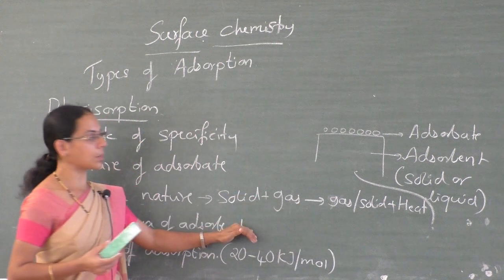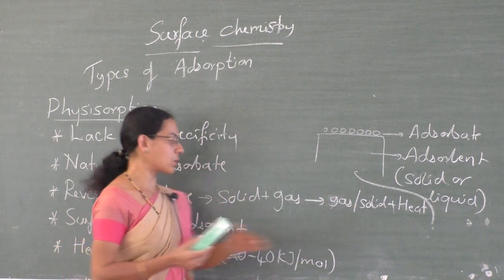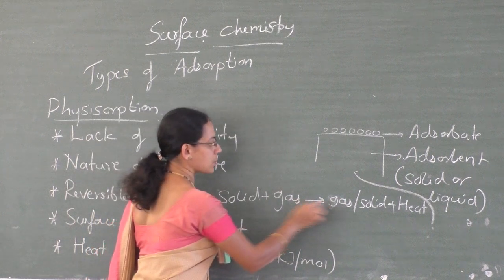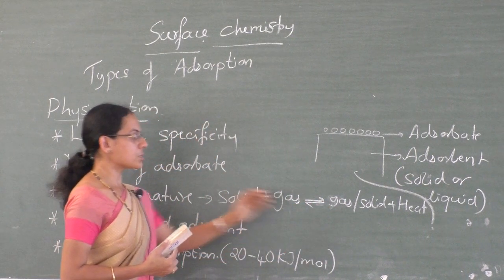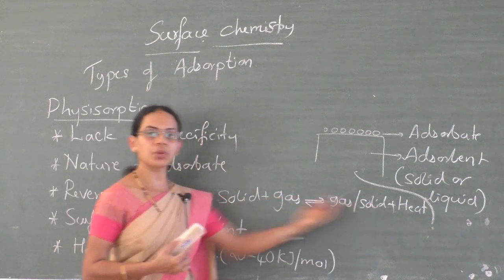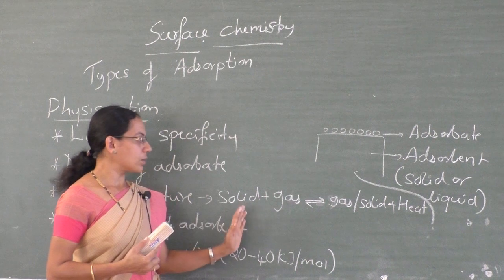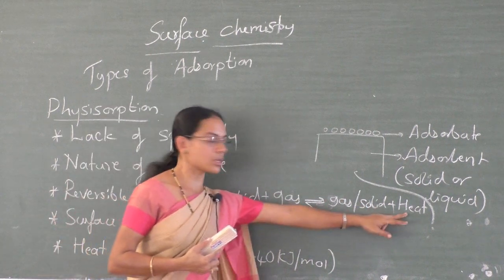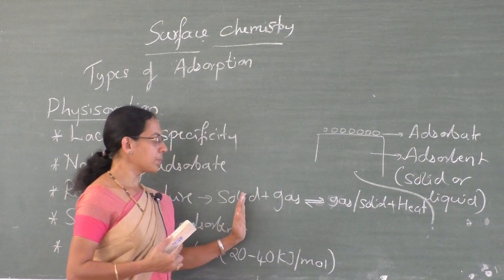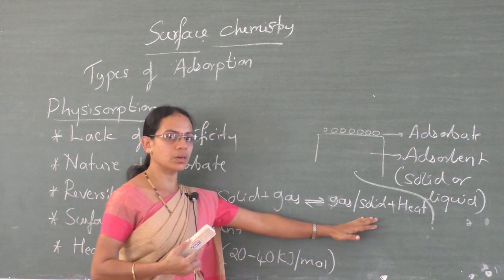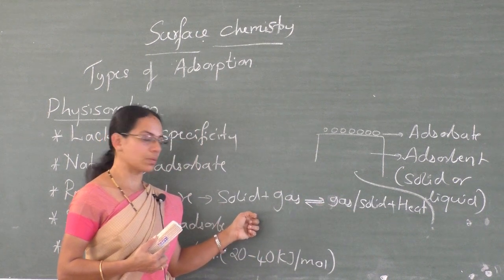If you decrease the temperature, the reaction takes place in the forward direction, according to Le Chatelier's principle. If you increase the temperature, the system tries to decrease it by favoring the reaction in the backward direction. Forward reaction is exothermic, so if you decrease the temperature, forward reaction is favored. If you increase the temperature, backward reaction is favored.